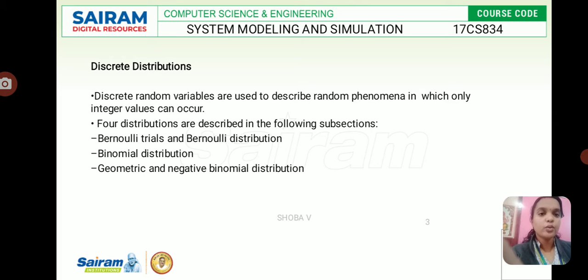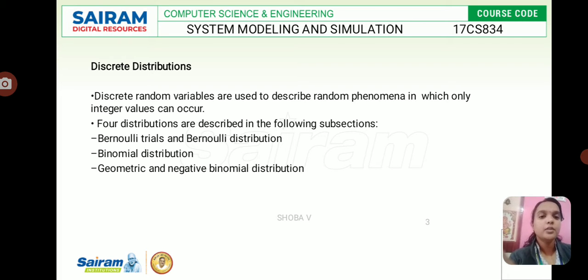So here there are four distributions. One is Bernoulli trials and Bernoulli distribution. Another one is binomial distribution, then geometric and negative binomial distribution. When we're talking about the Bernoulli distribution, we have two outcomes: success or failure. If xj is equal to 1, then we go for success. If xj is equal to 0, then we go for failure. Here there is a constant probability from one trial to another trial. Everything remains constant for each and every trial.